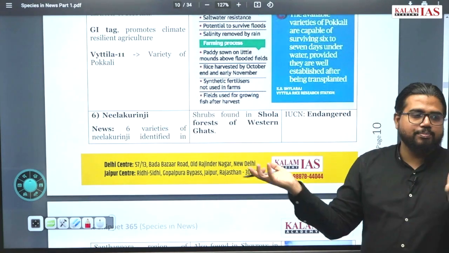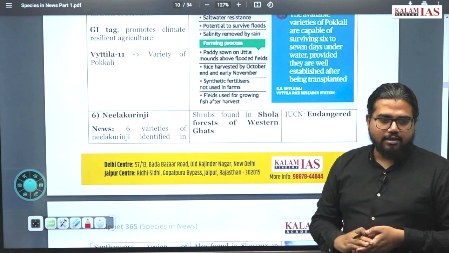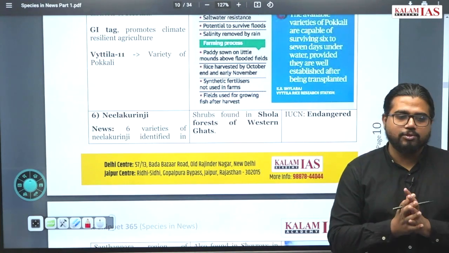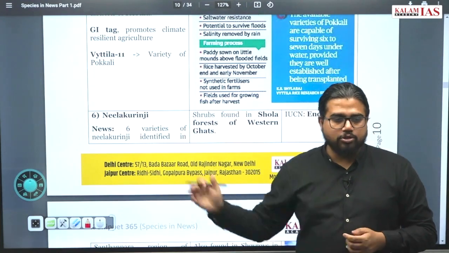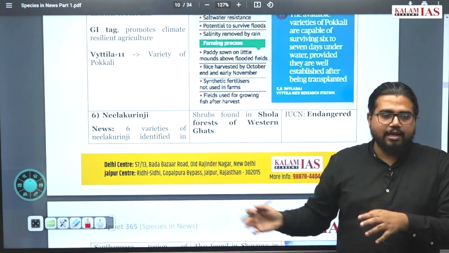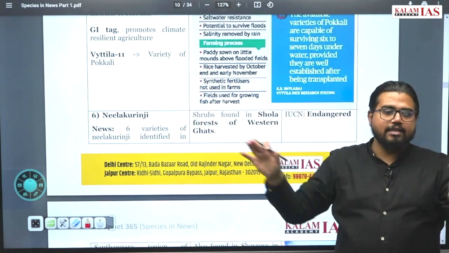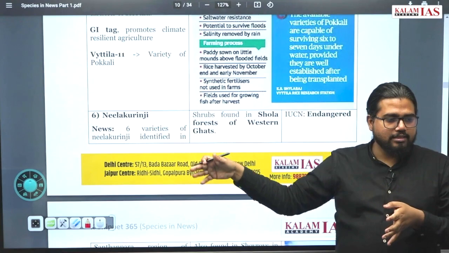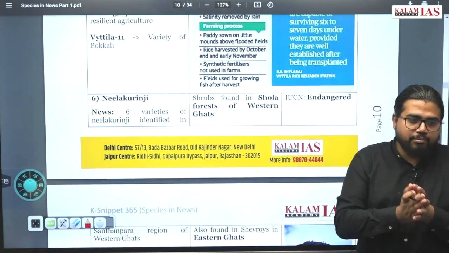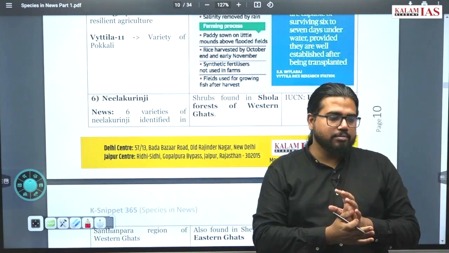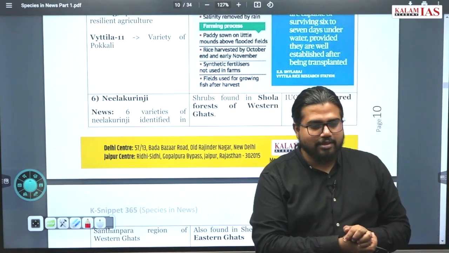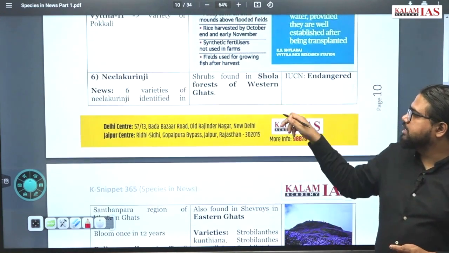When it blossoms, it becomes a hotspot for tourists. And why is it so special? It blossoms once in 12 years. And when it blossoms, the whole hill region will be covered with these flowers. Since it is very rare, when it blossoms, the whole region becomes like a valley of flowers. That's why it is a tourist attraction.